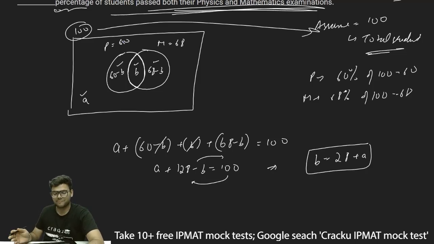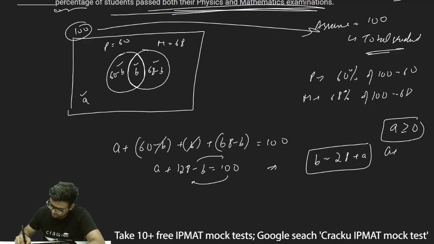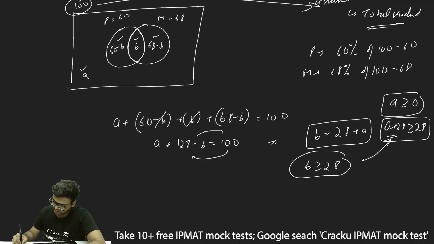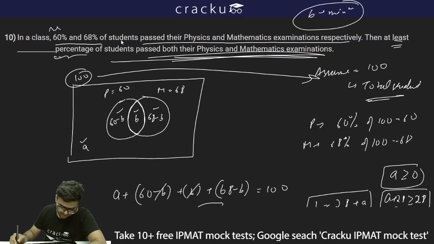Now the minimum value of A will always be greater than or equal to 0. A will always be greater than or equal to 0. So A plus 28 will always be greater than or equal to 28, and A plus 28 is the value of B. So thus I can write B will always be greater than or equal to 28, and thus 28 divided by 100 into 100 will be 28%.